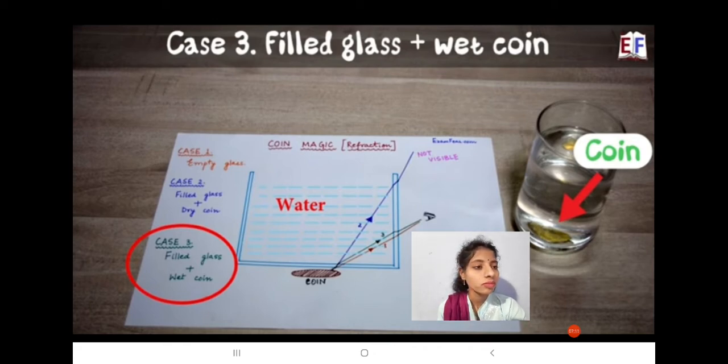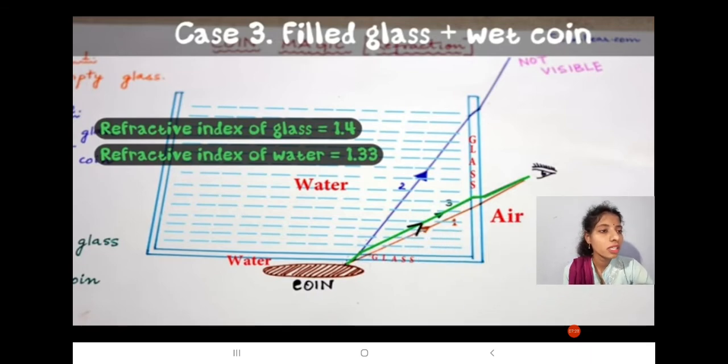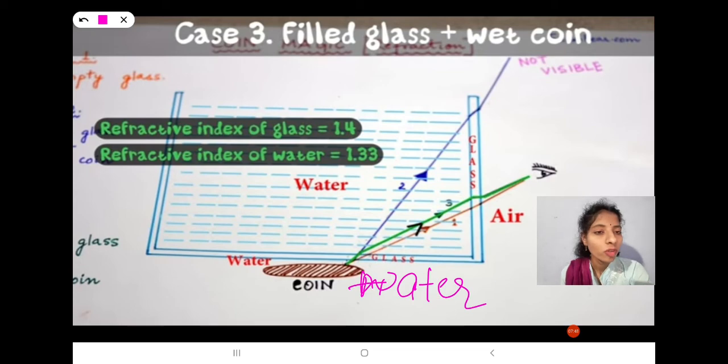Here you can see the light ray. Again the light ray travels in three mediums. This green line indicates the light traveling in three mediums. How is the light ray traveling in these three mediums? You can see in this picture clearly. We know the refractive index of the glass is 1.4 and the refractive index of the water is 1.33. From this green line, it is traveling from water. Here we pour some water on the coin, so now we have taken a wet coin.